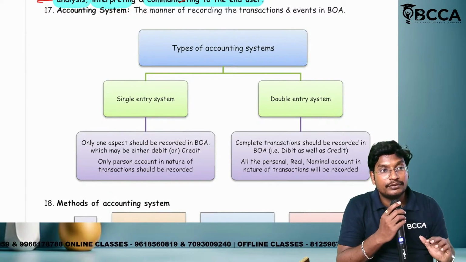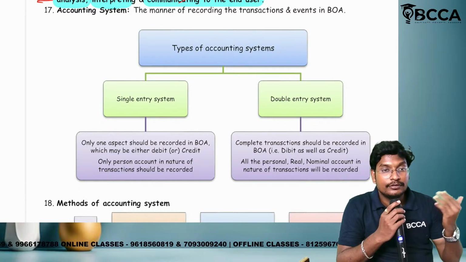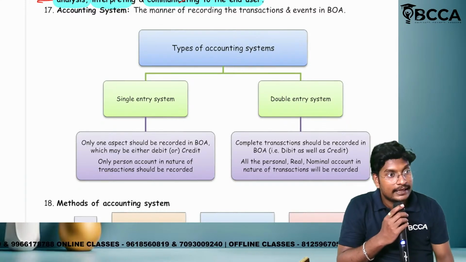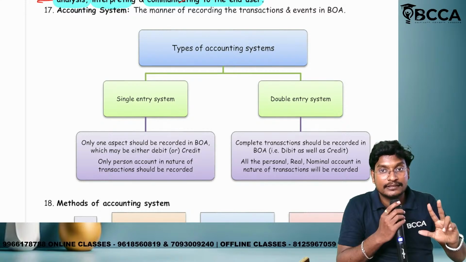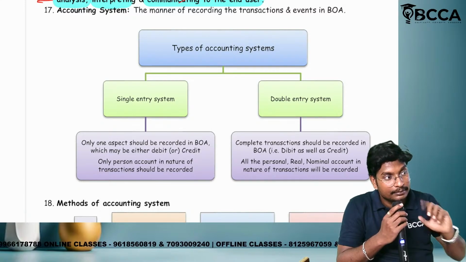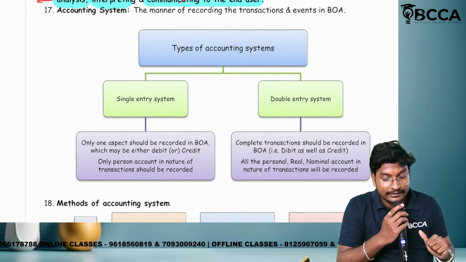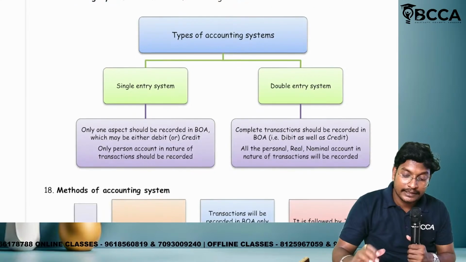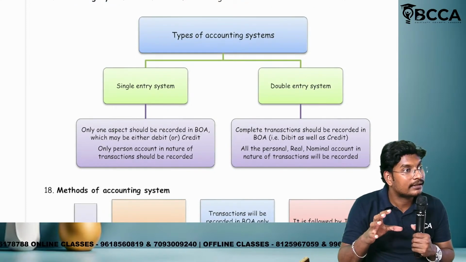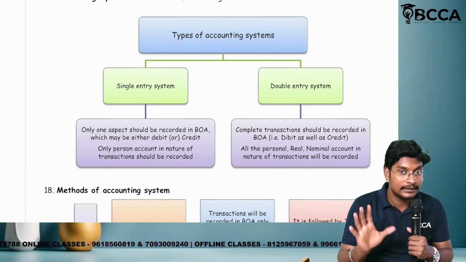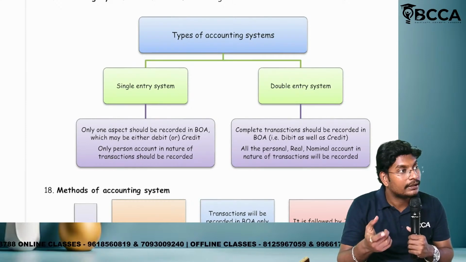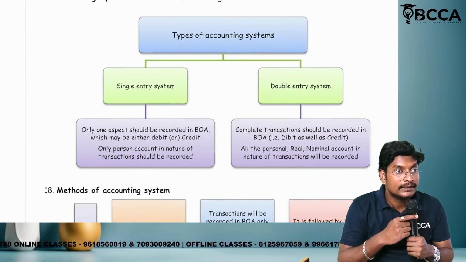What is the meaning of debit and credit? This will be known in the next class. But as of now, please remember, in each and every transaction we have 2 assets. One asset is called the debit asset, another is called the credit asset. In the same way, here the manner has two types. What is the meaning of manner? How to record the transaction and event. So how do we have to record? In a journal entry format.